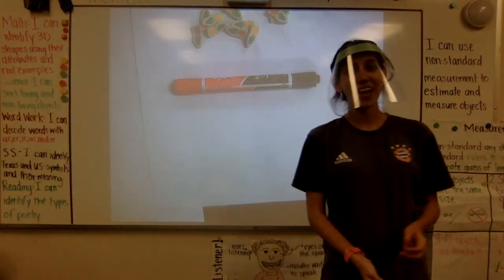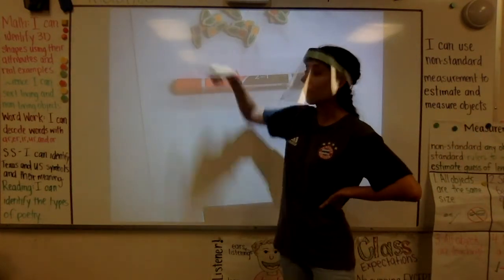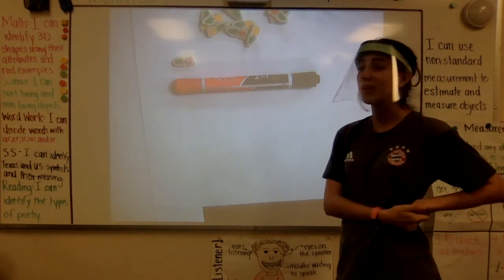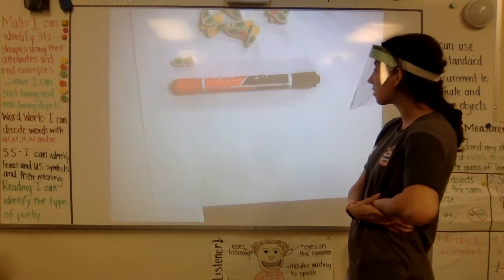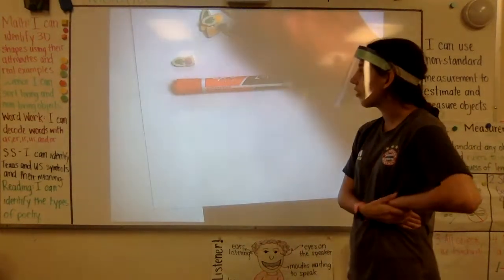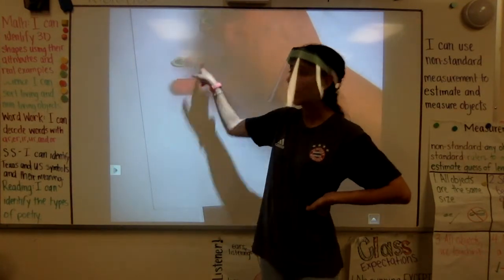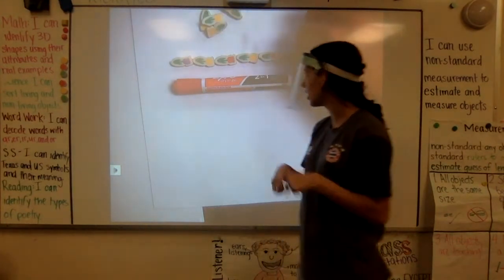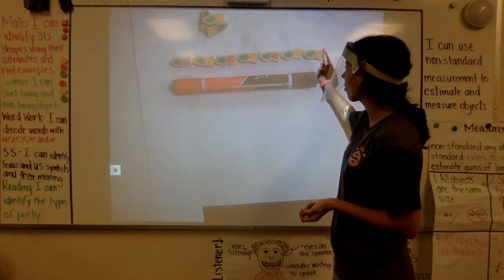All right, I'm going to go ahead and estimate the length of this expo marker with these little erasers right here. So looking at the erasers compared to the marker, they're really small, but the marker isn't that long. I'm going to estimate that this might be about 9 erasers long. So let's go ahead and start measuring. I'm starting at the very beginning. I'm making sure that my erasers are touching end to end, not overlapping, not gapping, but touching. And they're going in a straight line across my straight marker. And we're going all the way to the end.